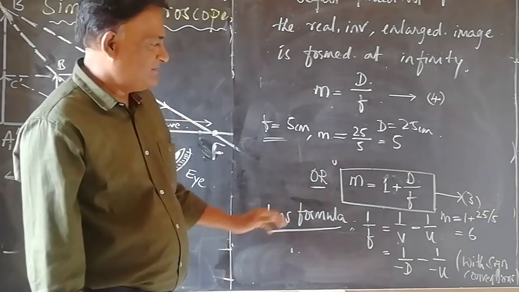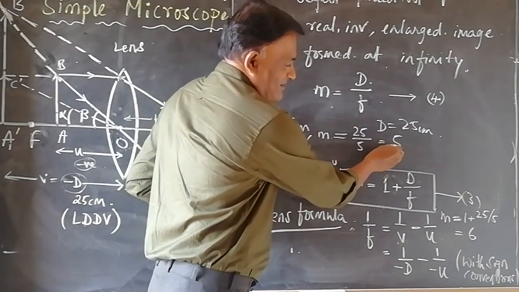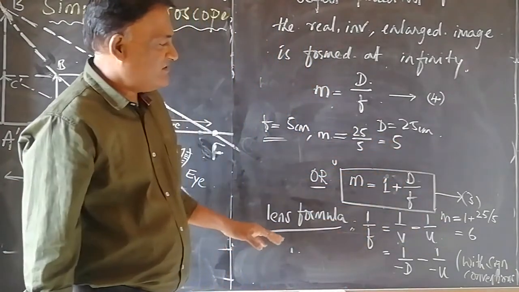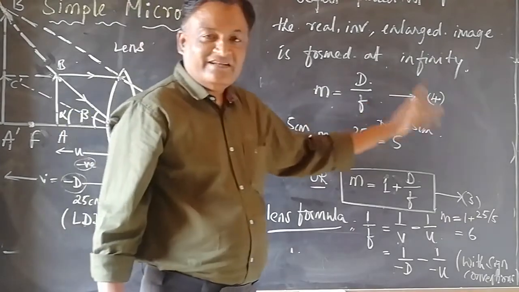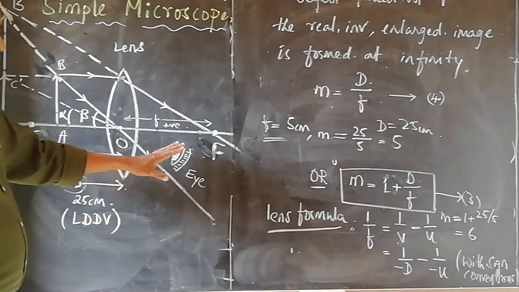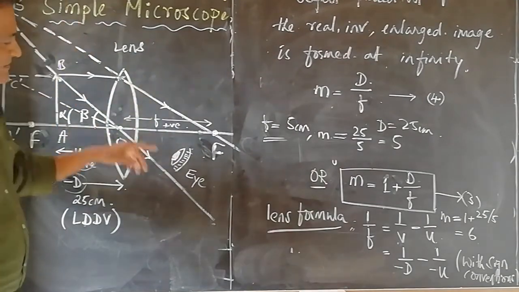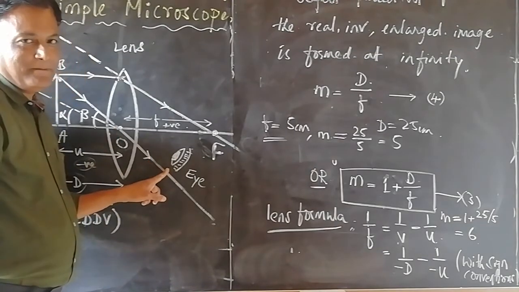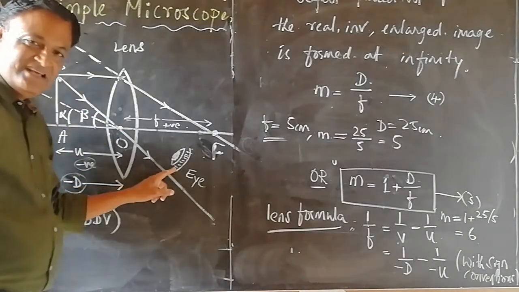But practically speaking, though the linear magnification is less in the case of the image formed at infinity as compared to the image formed at the least distance of distinct vision, the experimenter must prefer the image forming at infinity, because when the experimenter gazes to see the enlarged image of an object, with the image formed at the least distance of distinct vision there will be some strain on the eye, whereas with the image at infinity there will be much less strain.